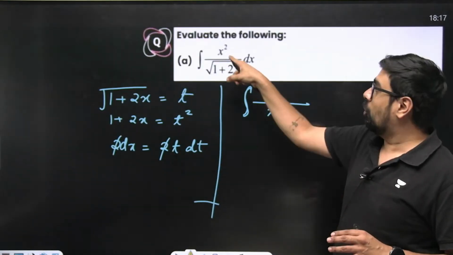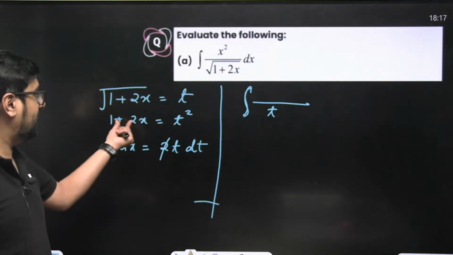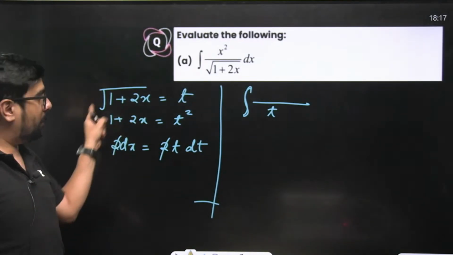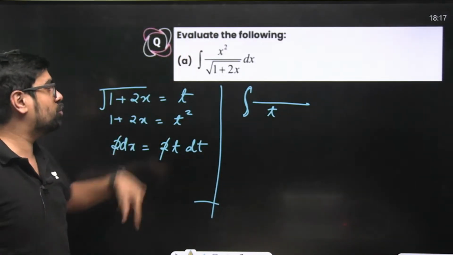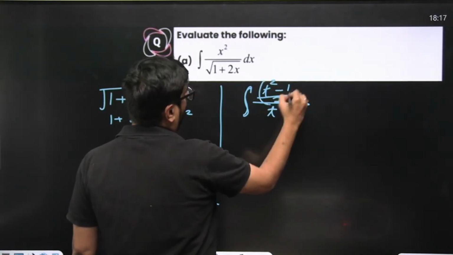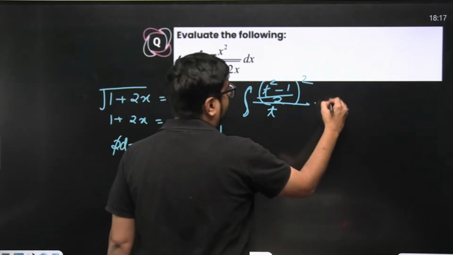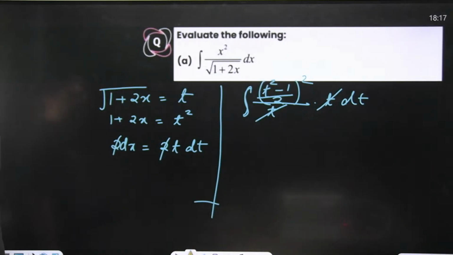Dx became t dt. Now see, in the denominator there is no problem. This is t. You want to write x square in terms of t. How will you write x square in terms of t? x is t square minus 1 by 2, so x square is t square minus 1 by 2 whole square. What is your dx? dx is t dt. So here into t dt. Now this t cancels the other t.